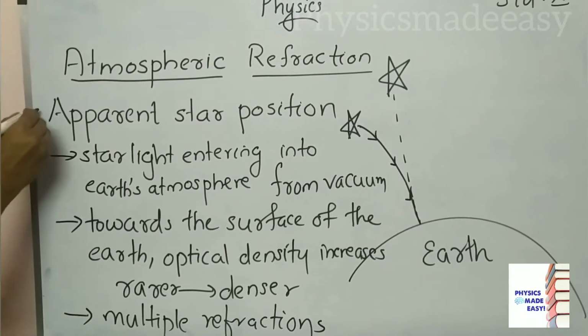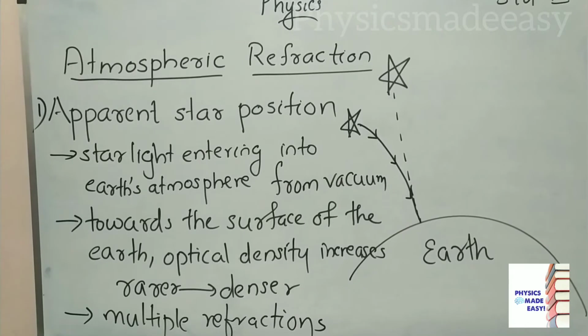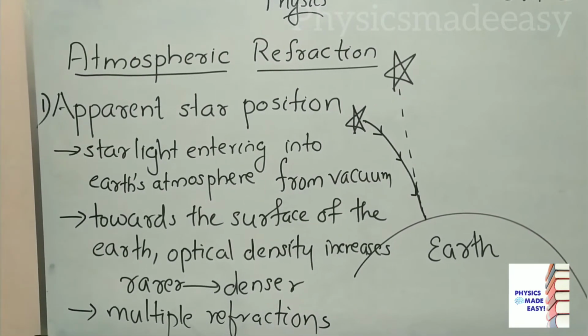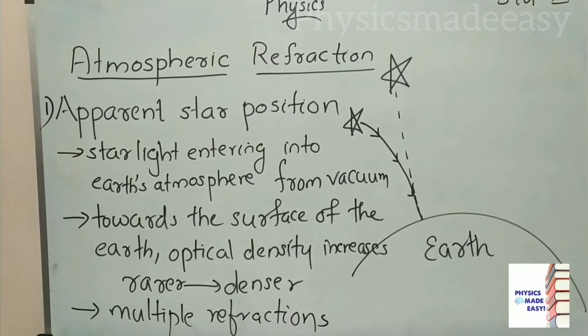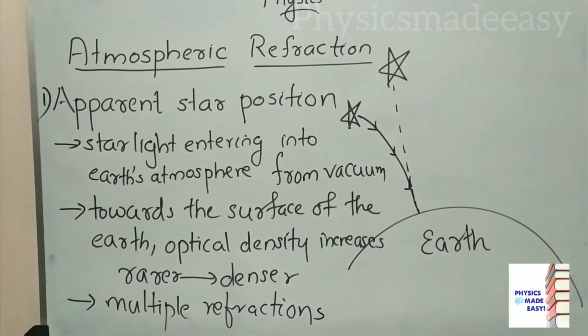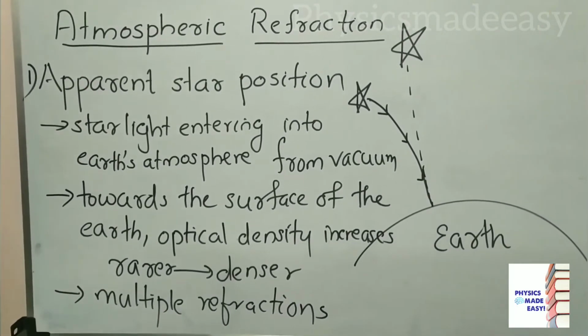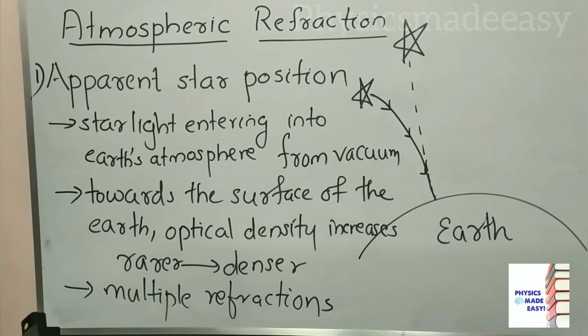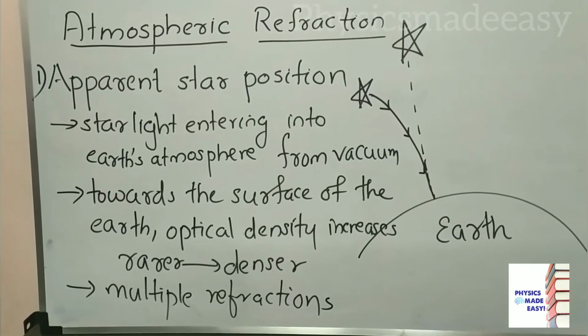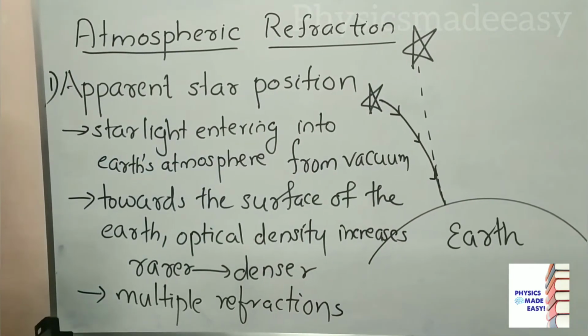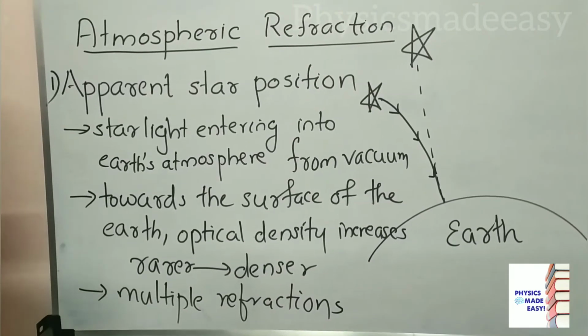First one, apparent star position. Apparent star position means we can see the stars but we are not seeing them at the real position of those stars. What is happening here? This we can explain on the basis of this atmospheric refraction. Starlight enters Earth's atmosphere from the vacuum. There is a medium change there, no? So refraction happens.